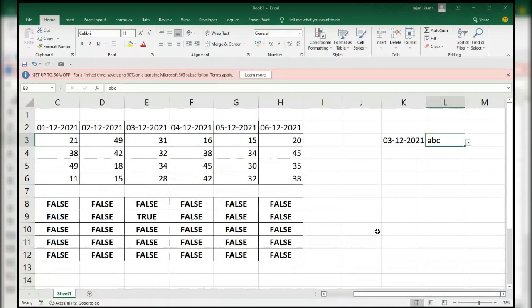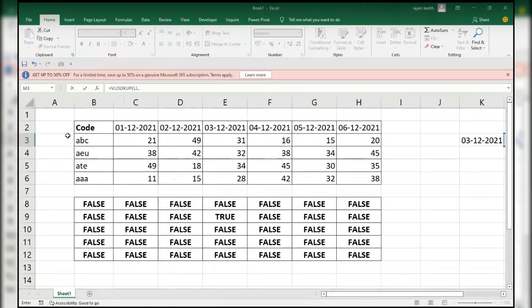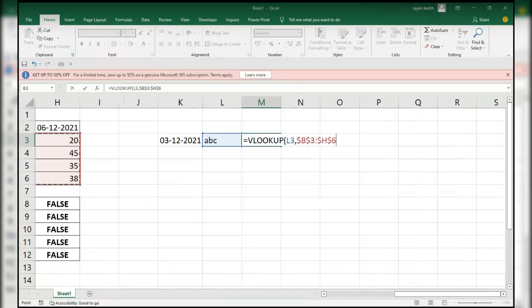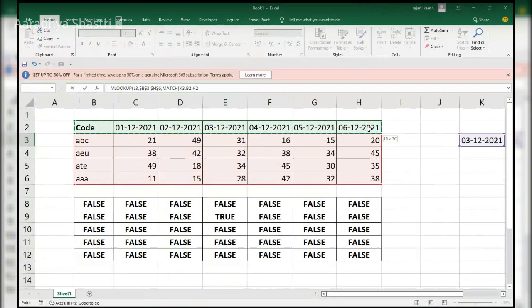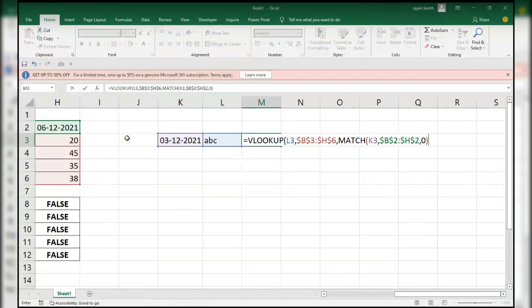So with VLOOKUP, we'll do it. Yes, guys, VLOOKUP of ABC, comma, the whole table without including the header, F4, comma, MATCH of the date, comma, within this. You started the table here, so you have to select this one only, not from this. If the table starts from here, then you select the table from here. But you started from here, so you have to select this one also.